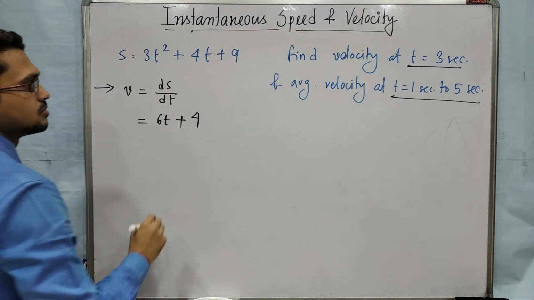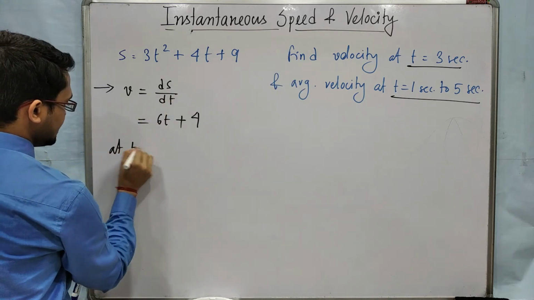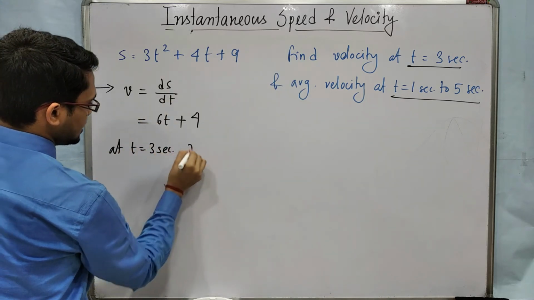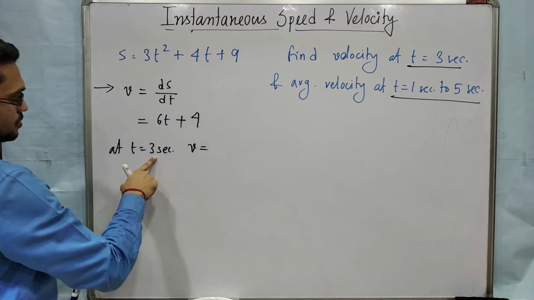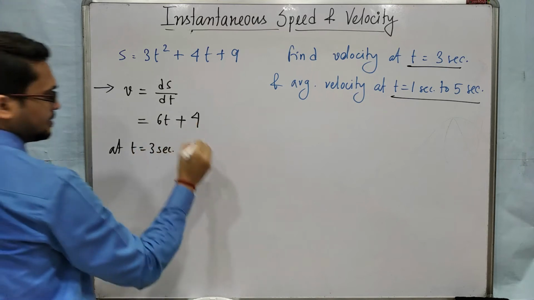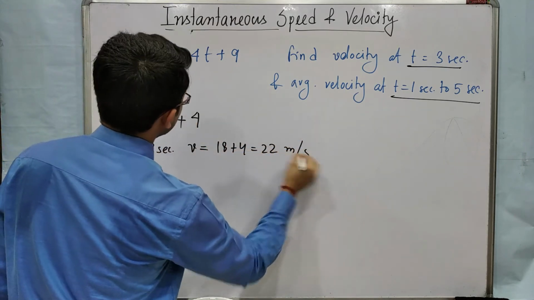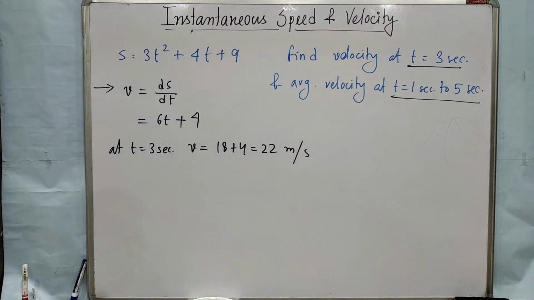Okay. Now at t equal to 3 seconds, put 3 in place of t: v equals 3 6s are 18 plus 4, that means 22 meter per second. Clear? This is the speed or velocity at t equal to 3, that is instantaneous.